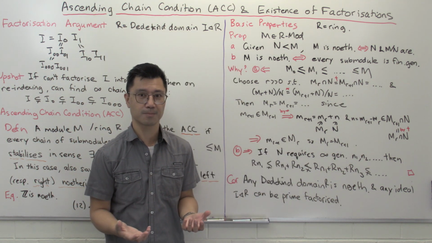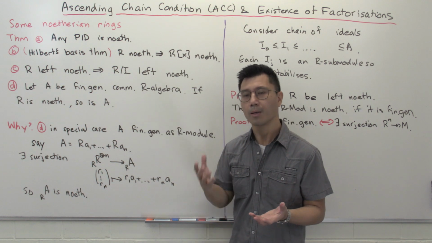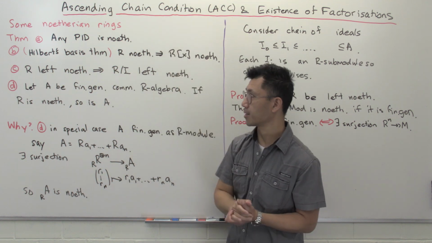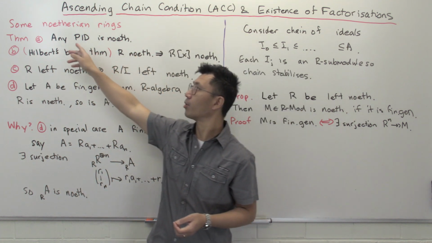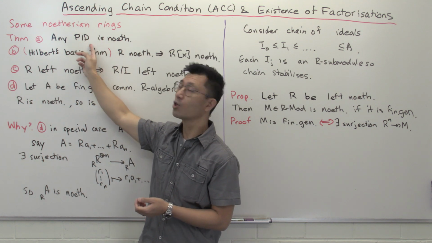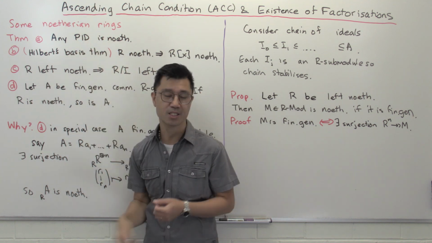and so you have your existence of prime factorization in this case. Let's now look at some important examples of noetherian rings. So the first simple example is the principal ideal domains. Any principal ideal domain is noetherian.